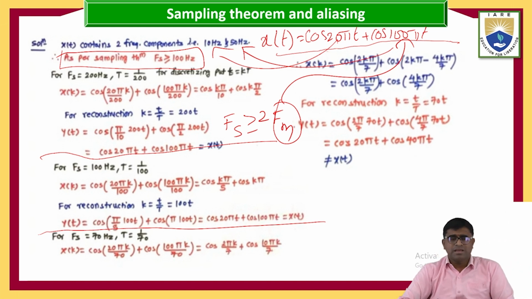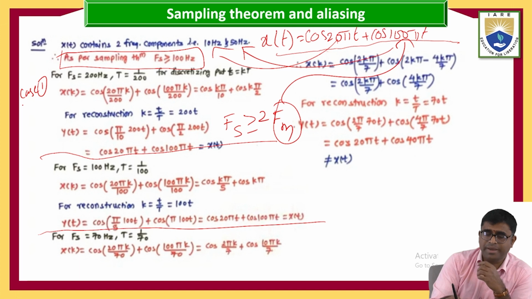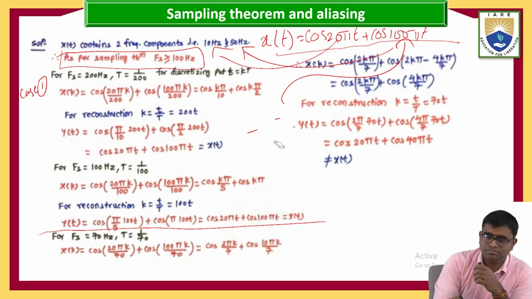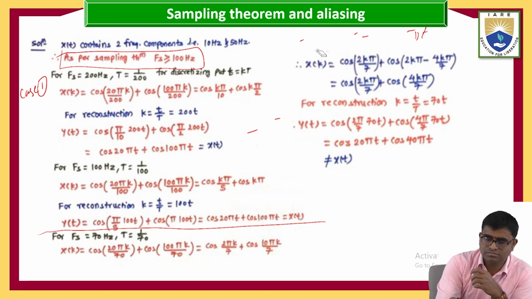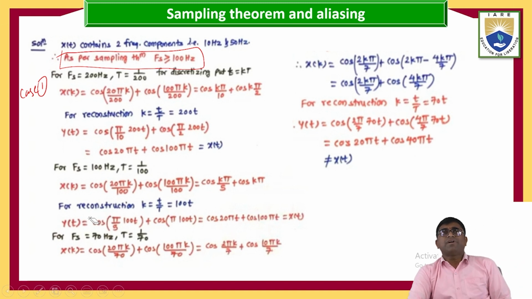Coming to case 1. F of s equal to 200 Hz. So what about the t? T equal to 1 by f of s.